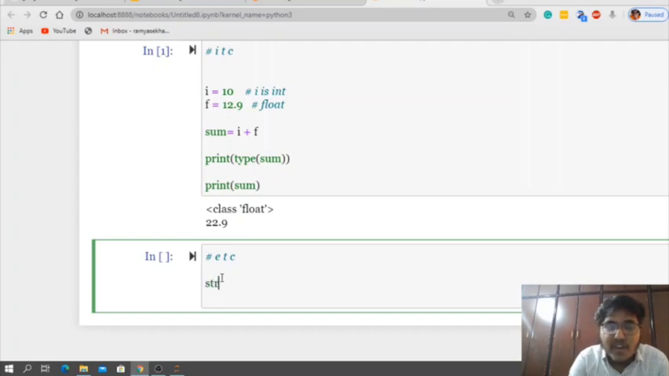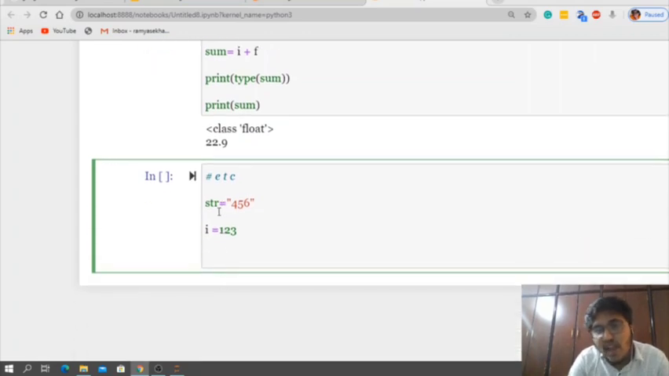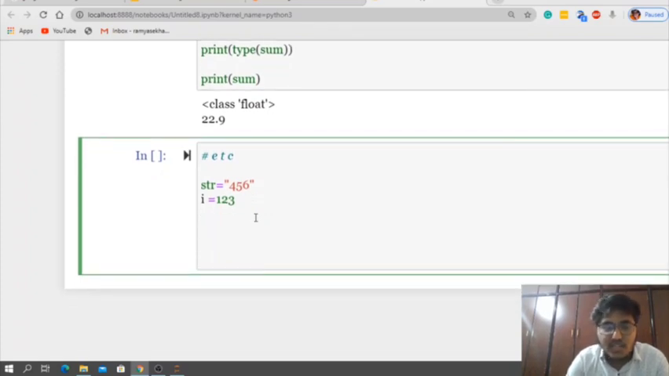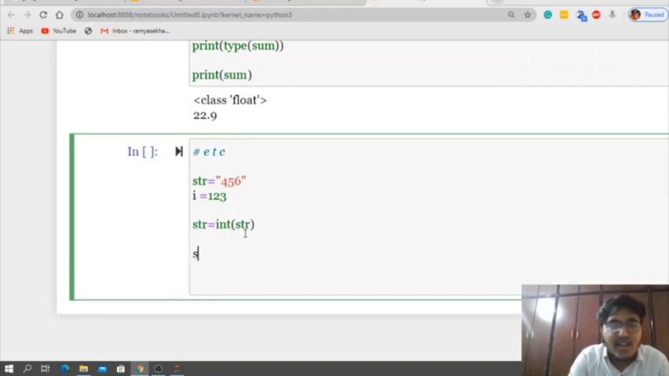Now let me define a string, 456, and an integer, 123. Now I want to add both these. If I add them, I will definitely get an error. So I need to convert the string into an integer. To convert a string into an integer, I use explicit type conversion. int is the data type, and here we need to write the expression. The expression is str. Is that clear? So I have converted str into integer type. Now I can add: sum is equal to i plus str.